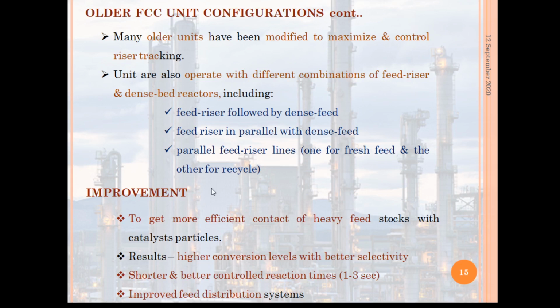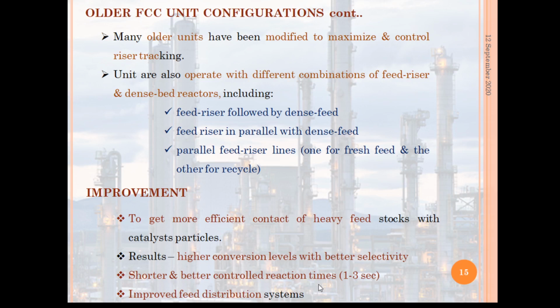And what are the improvements required? To get more efficient contact of heavy feedstocks with the catalyst particles, which results in higher conversion levels with better selectivity, or higher gasoline yields at given conversion levels, and also shorter and better controlled reaction times, which is about 1 to 3 seconds.